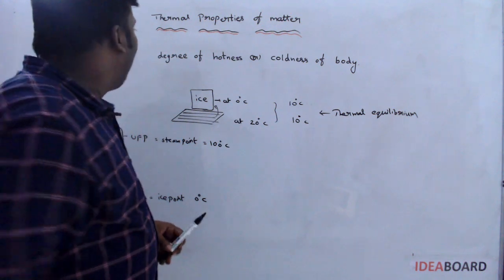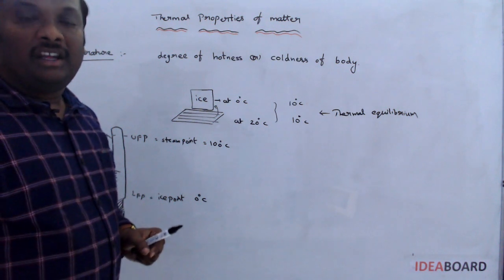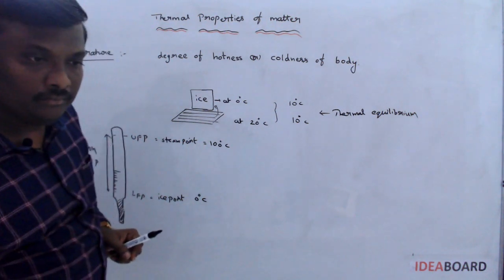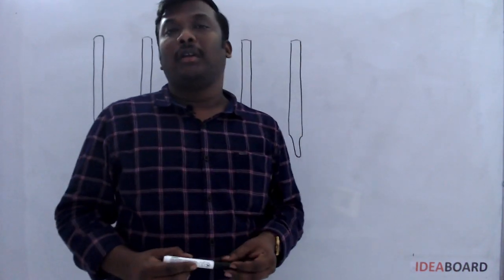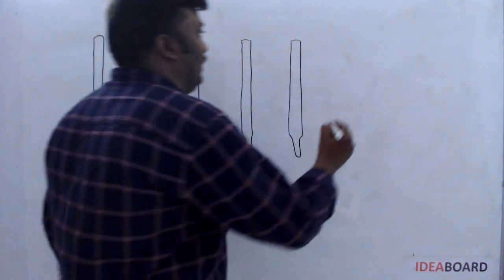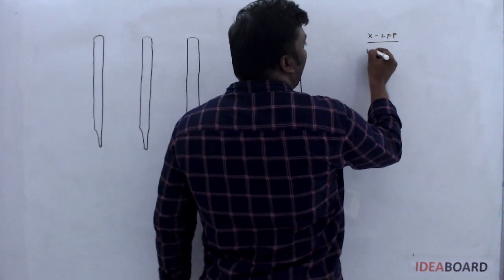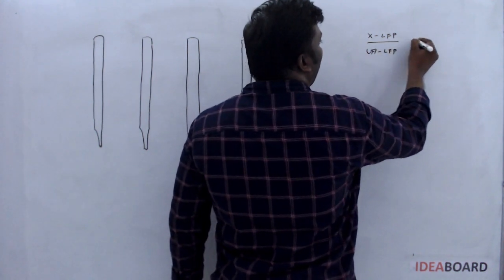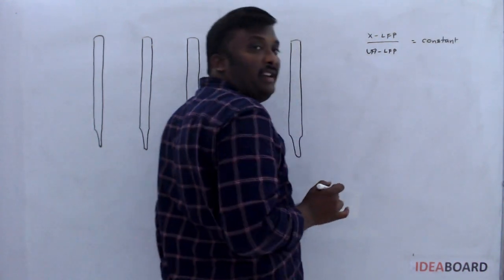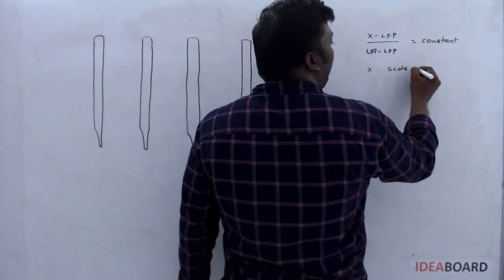Now we are discussing how many types of thermometer scales are present and what the relation is between the different thermometers. The standard formula for measuring the temperature of a body for all the scales is (X minus LFP) divided by (UFP minus LFP), which always remains constant. Here, what is X? X is the scale reading on a particular thermometer.